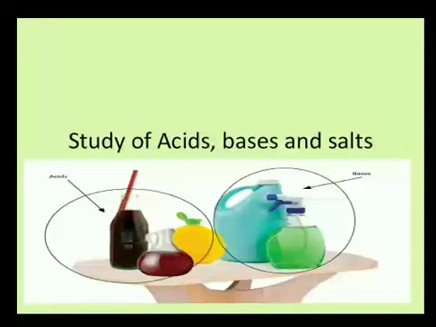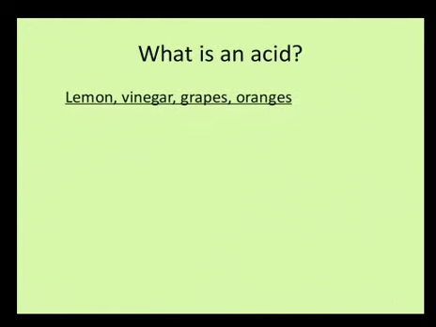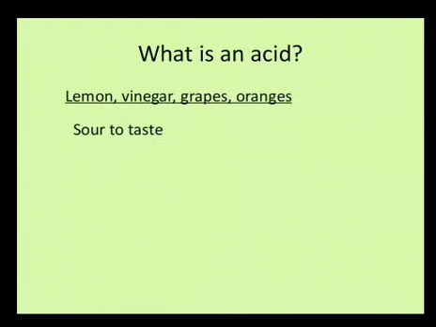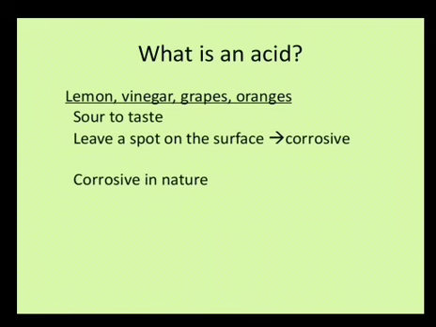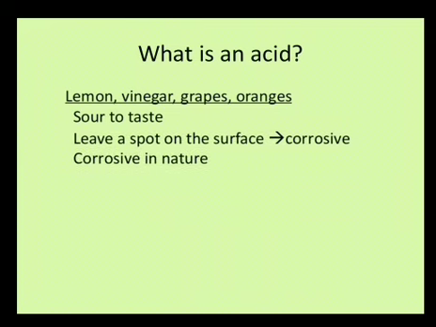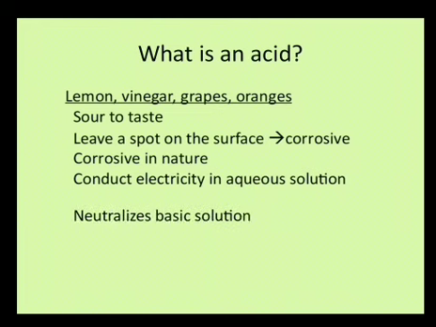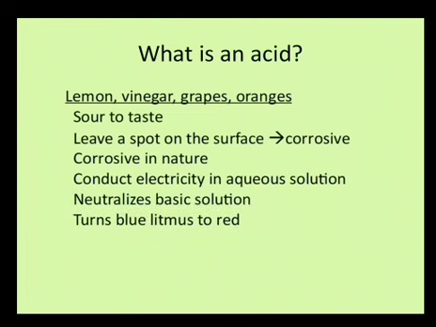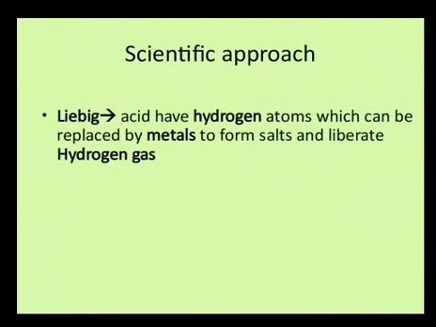Hello class 10 students. In the last class you studied the first part of the chapter Acids, Bases and Salts, and in that we were studying about acids. So let us have a quick recapitulation of what we have studied. We had studied that acids are found in all the sour things. They are corrosive in nature, conduct electricity, neutralize basic solutions and turn blue litmus to red. These are a few basic properties of an acid.